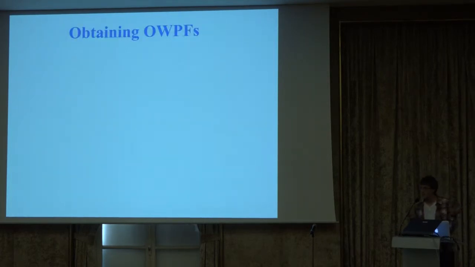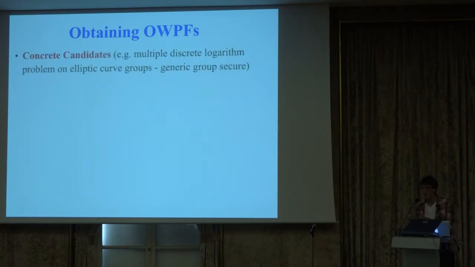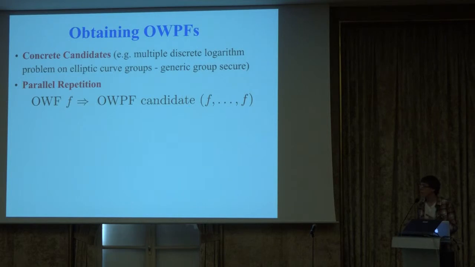So that's the definition. Then you can ask, well, can we actually write down objects that satisfy the security property? So one possible avenue for doing this is writing down concrete candidates. And there are actually problems previously studied in the literature that appear to give one-way product function kinds of assumptions. In particular, in the generic group model, discrete log problems give this sort of hardness assumption. So concrete candidates is one approach. But the other is there's actually a possible generic approach for getting one-way product functions from one-way functions. And the idea would be take any one-way function you like, just repeat it k times, and you can ask, well, is this a one-way product function?